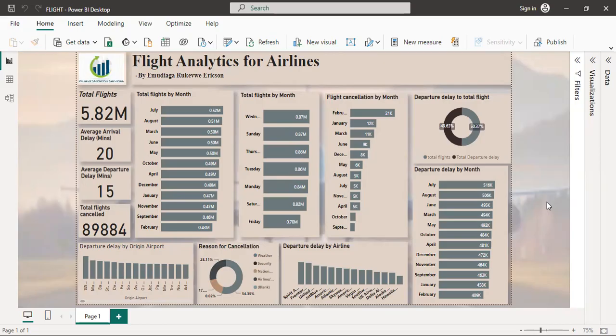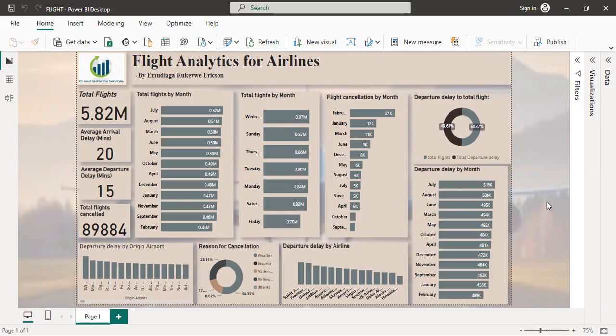We also discovered that, based on the available data, the average departure delay is 15 minutes, which indicates that for any flight leaving the airports evaluated, we expect the flight to be delayed by about 15 minutes or thereabouts.